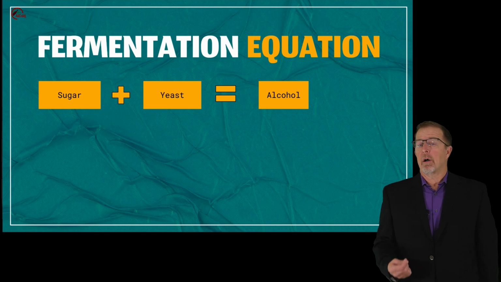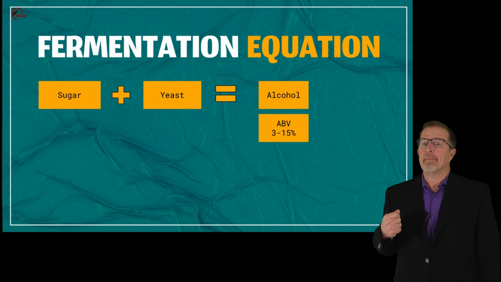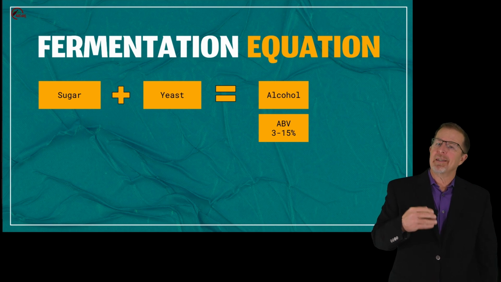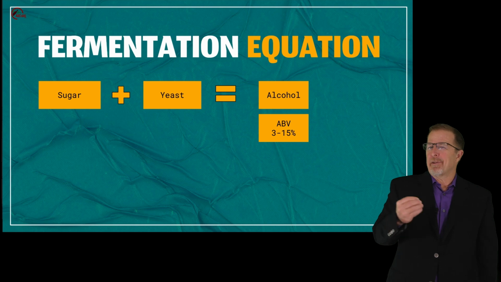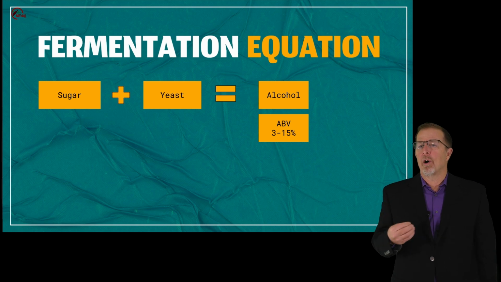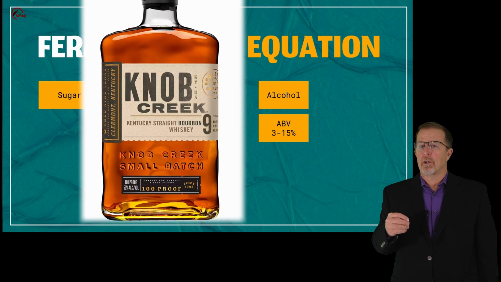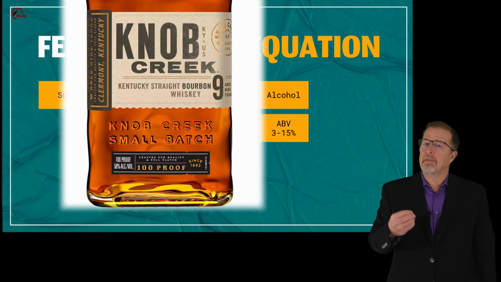The amount of alcohol in this liquid is measured as alcohol by volume, or ABV. Our highly fermentable sugars tend to give us the higher ranges, and our grain-based ferments tend to be lower, but they're not always lower. Yeast tend to get us in that 3 to 15% alcohol range. Now in the US, we use proof as an alcoholic measure, which is simply twice the ABV. So a 40% ABV spirit would be 80 proof.